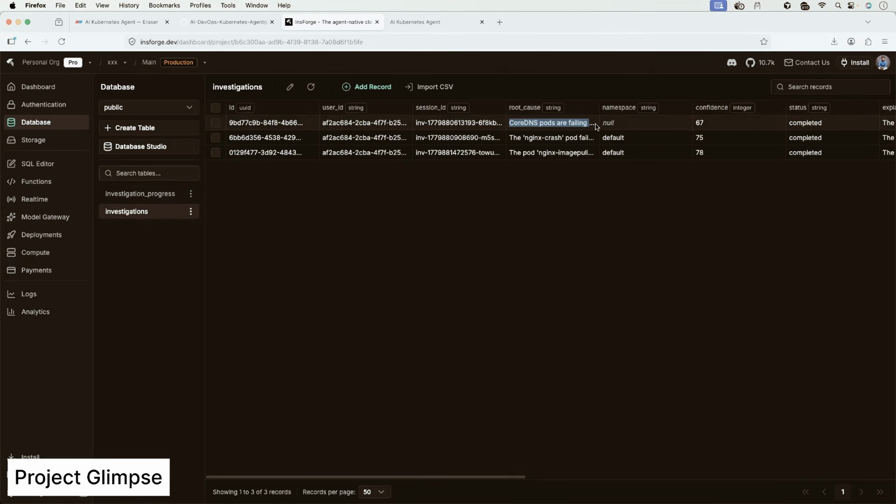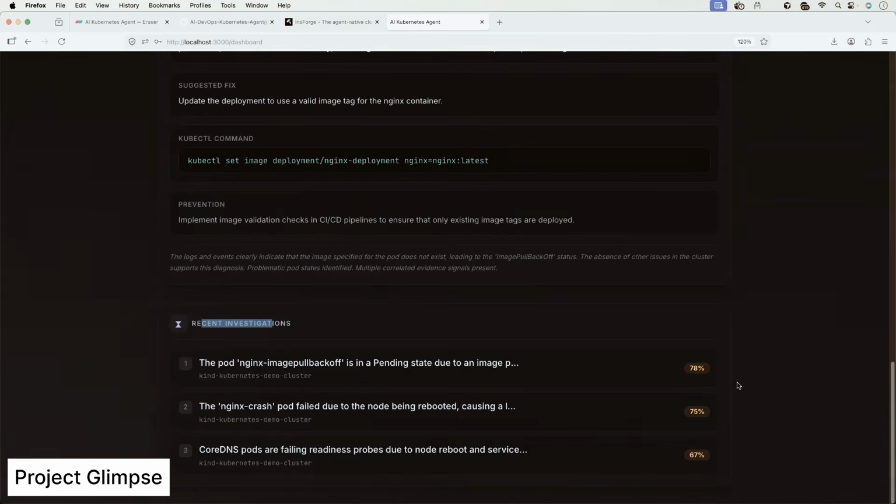First issue was because of CoreDNS. Second issue was because of Nginx crash, the crash loop backoff. And the recent one is because of Nginx image pull backoff. The same information is shown here.